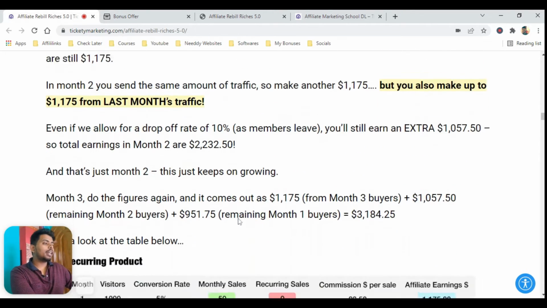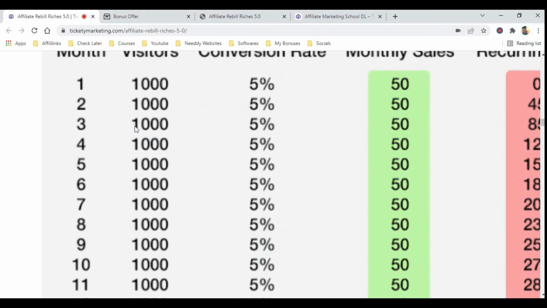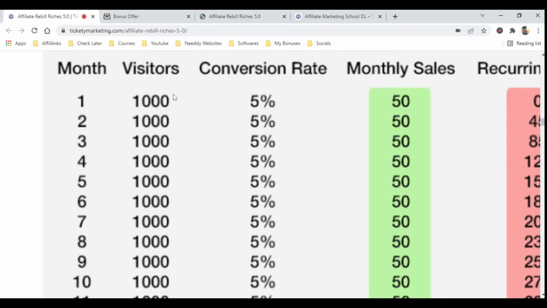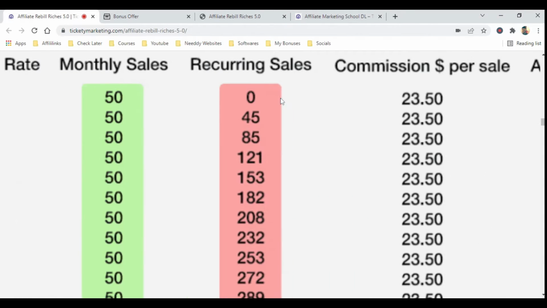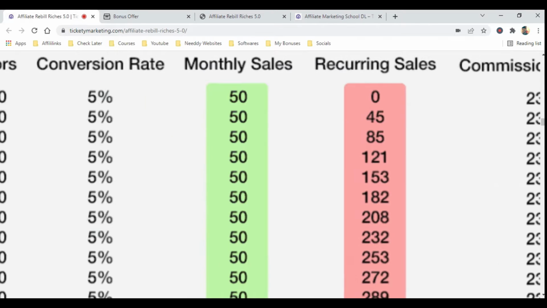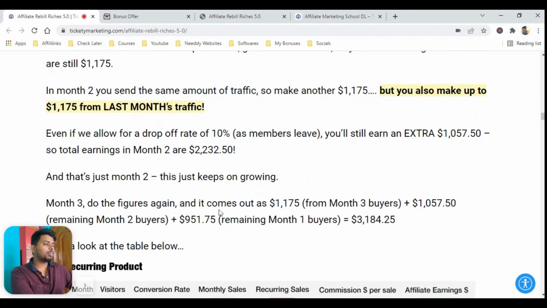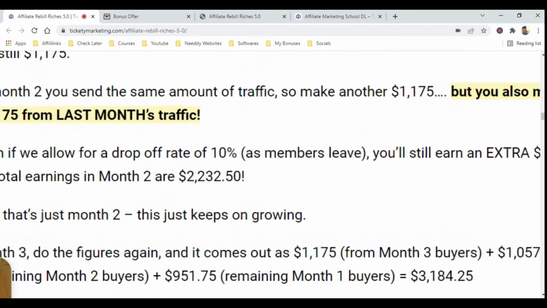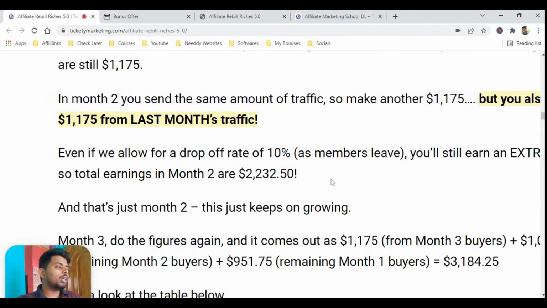So let us suppose the same guy who sent 1000 visitors, with a conversion rate of 5%, has monthly sales of 50. Then for the recurring sales, suppose 10% of them drop off. Drop off means the member leaves. Why does the member leave?